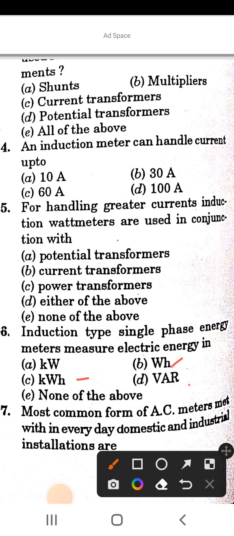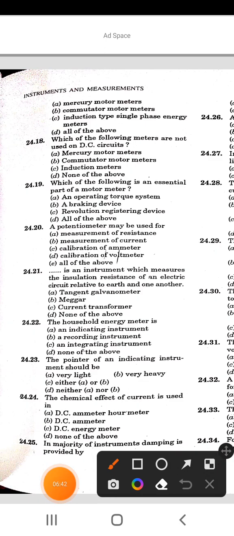So the correct answer of this question is kilowatt hour, that is kWh. Next is, the most common form of AC meters made in everyday domestic and industrial installations are: mercury motor meter, commutator motor meter, induction type single phase energy meter, and all of the above. So the correct answer of this question is option C, induction type single phase energy meter.